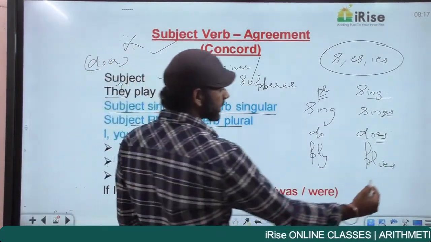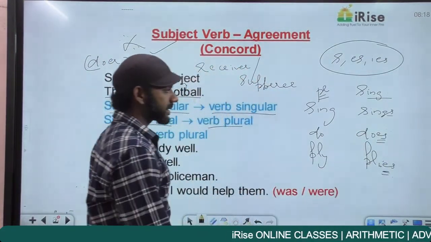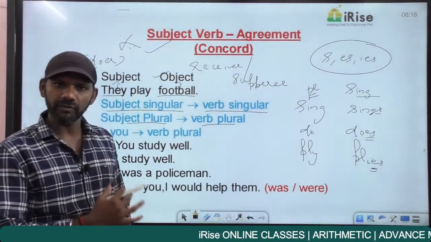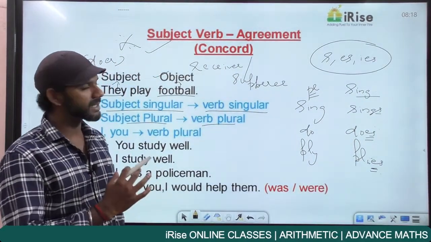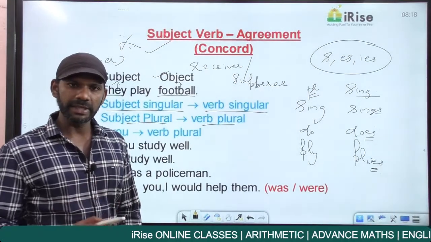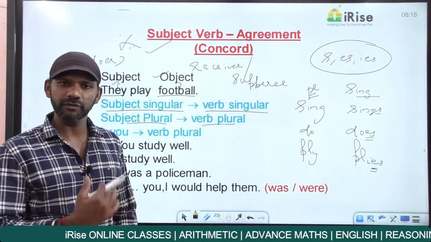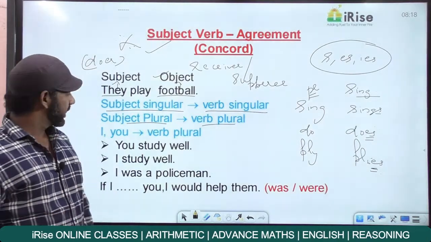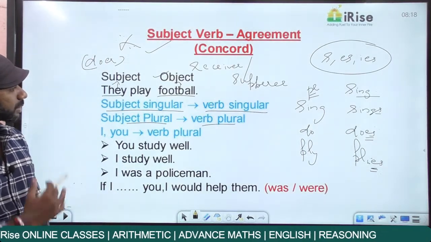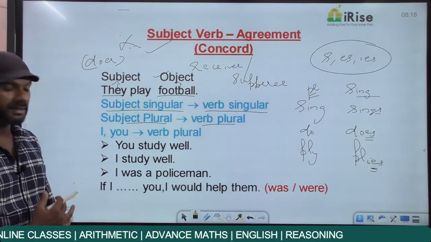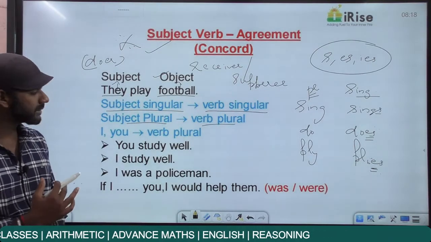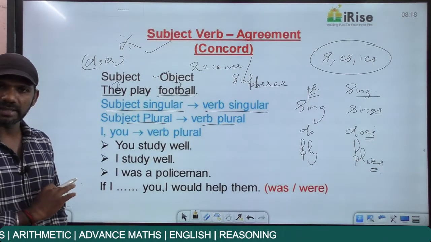And flies is singular because of the ies. Whereas sing, do and fly are plural because no s, no es, no ies. I repeat, when there is s, es or ies to a verb, the verb is singular, if not plural. Now as I told you, the basic rule is subject singular, verb singular, subject plural, verb plural.